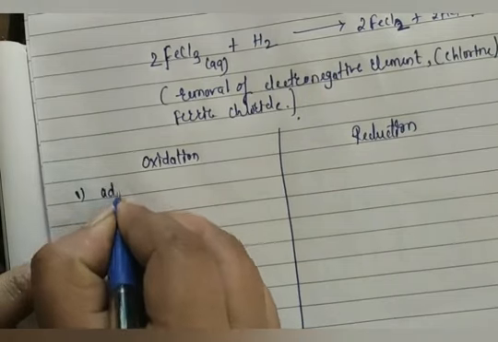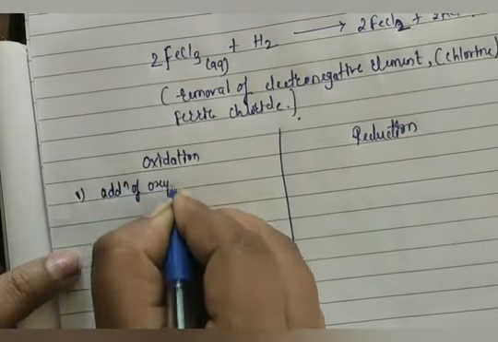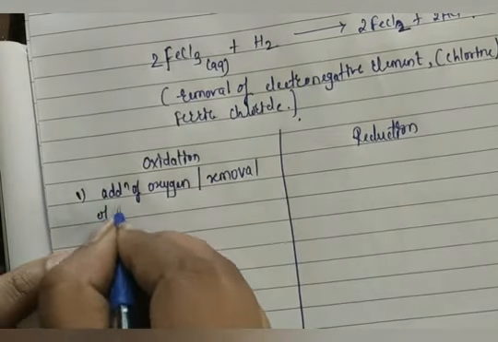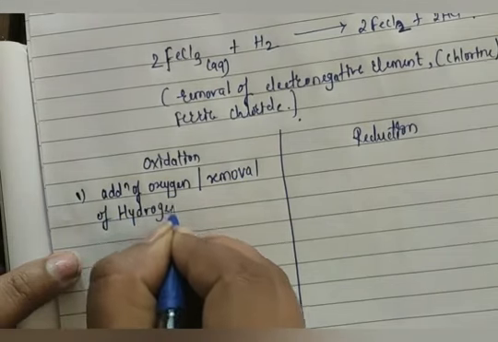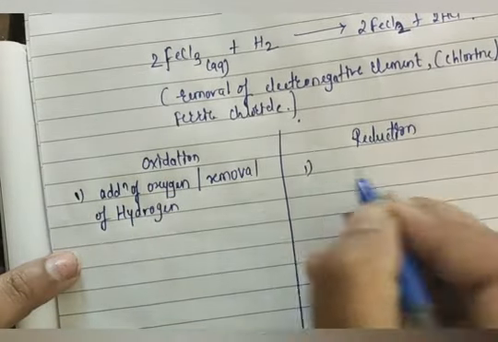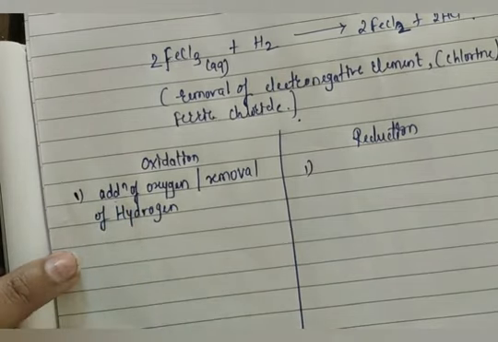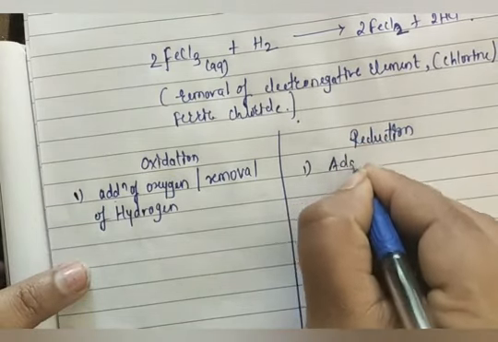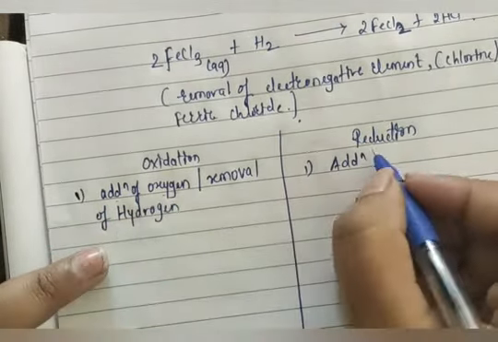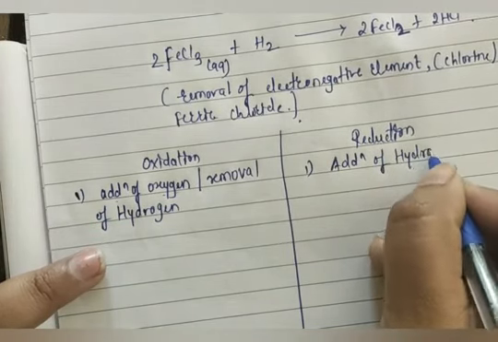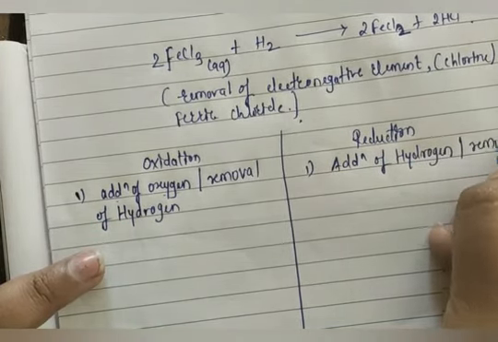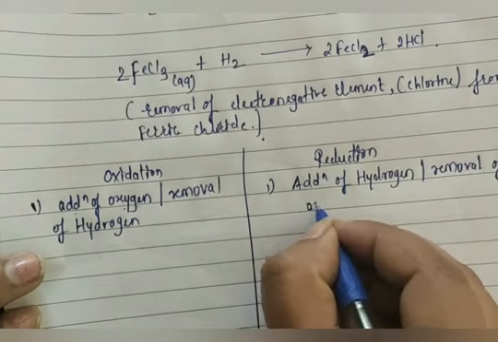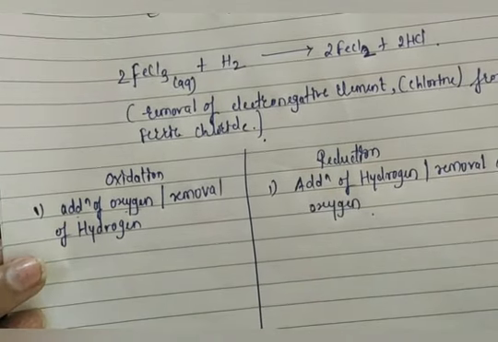First, addition of oxygen or removal of hydrogen. This is called oxidation. Here you have to write: addition of oxygen to a substance, removal of hydrogen from a substance. I am writing it short. Now the reverse: here I wrote oxygen, so here I should write what? Addition of hydrogen or removal of what? Removal of oxygen from a substance. This is called reduction.